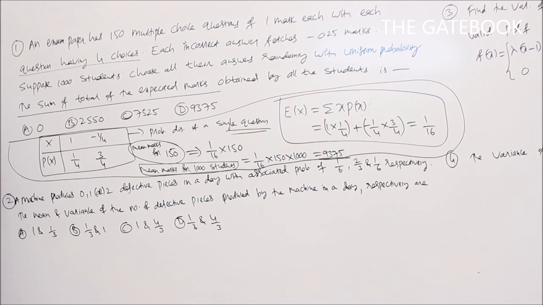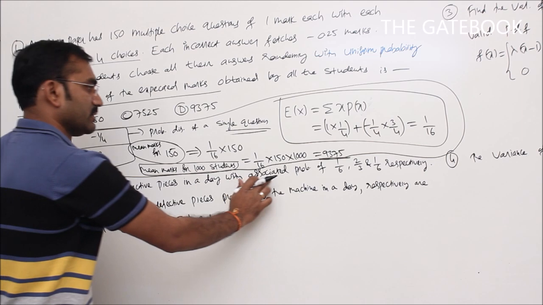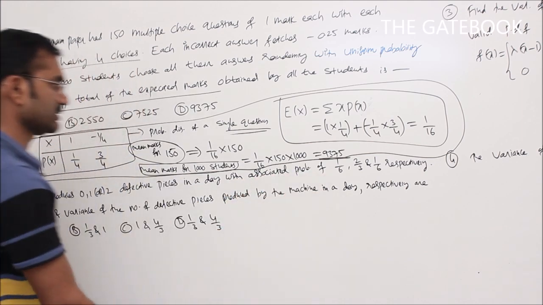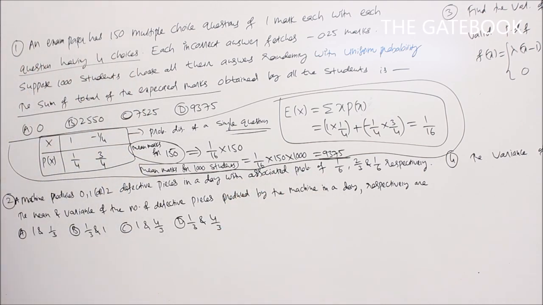Now come to the second question. A machine produces 0, 1, 2 defective pieces in a day with associated probabilities of 1 by 6, 2 by 3 and 1 by 6 respectively. The mean and variance of the number of defective pieces produced by the machine in a day respectively are.